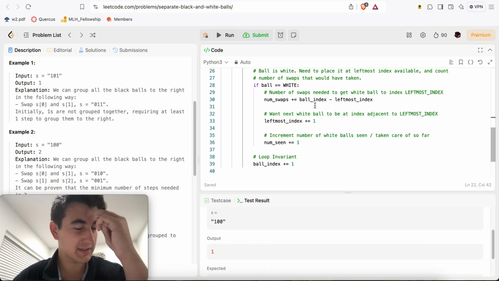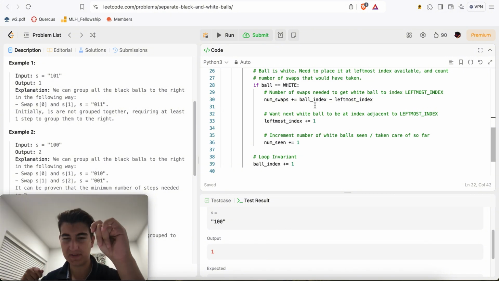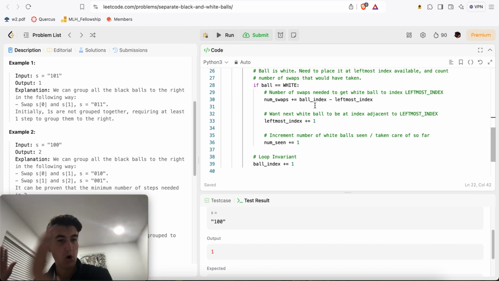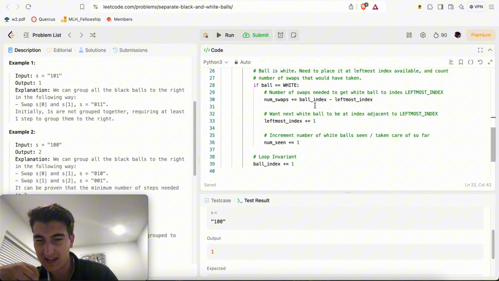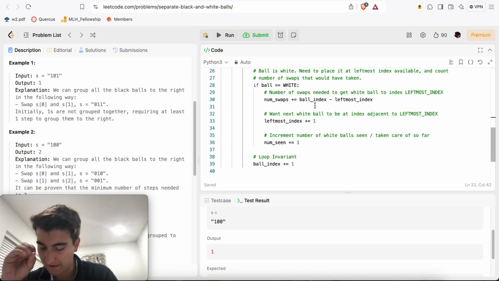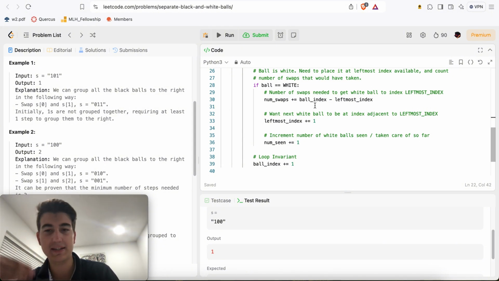If the ball is white, we essentially account for the number of swaps it takes to put it at the leftmost index. We know all of those are black, right? Because this is the very first one that we've seen that is white. And then we put it at the leftmost index. So we now update our next leftmost index to be the second leftmost index, and then the third, and so on.